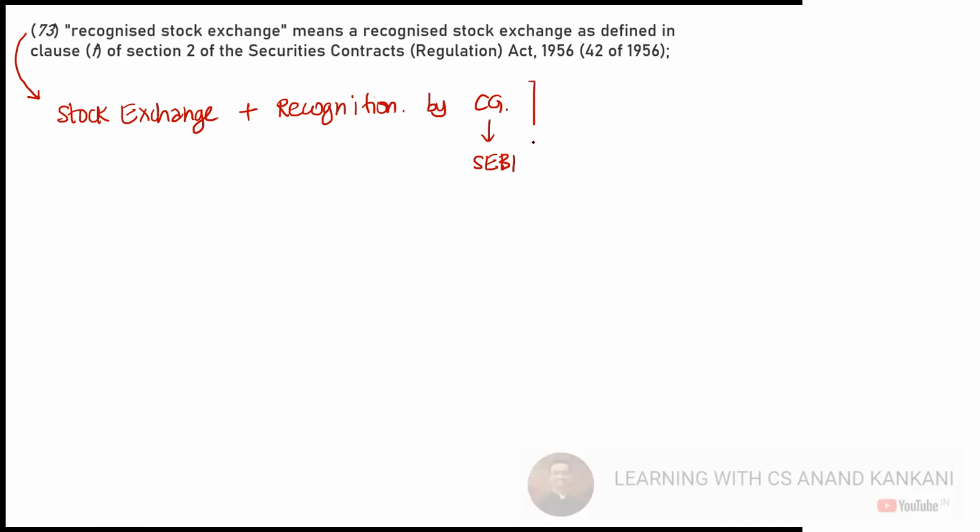So in that case, this stock exchange will be a recognized stock exchange, right? Like how in the Companies Act, central government means we read it as the regional director. But when it comes to stock exchange, the recognition is given by central government, but that is now delegated to SEBI. So central government says that we have so many other works to do, so let SEBI decide whether this stock exchange should be given the recognition or not.